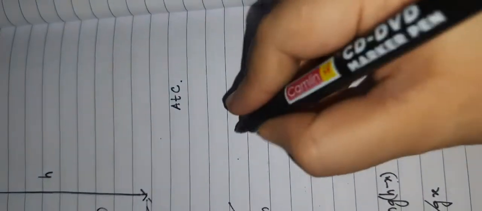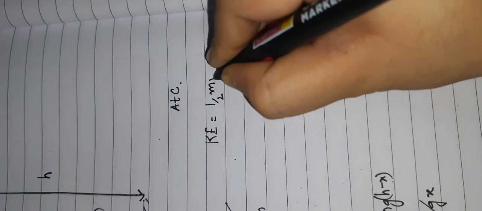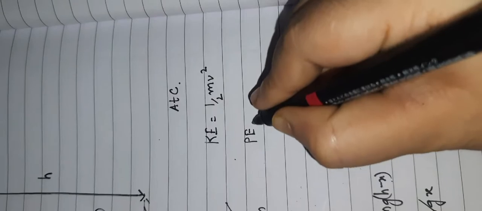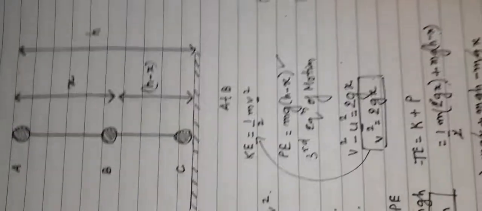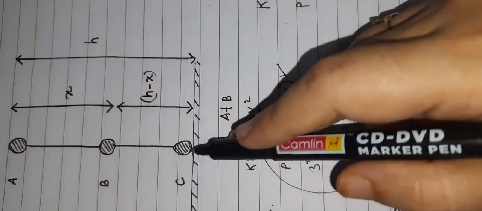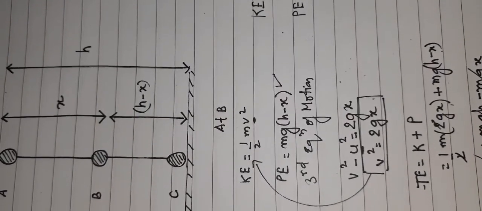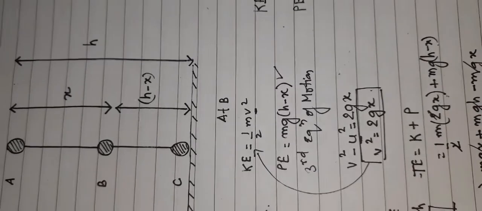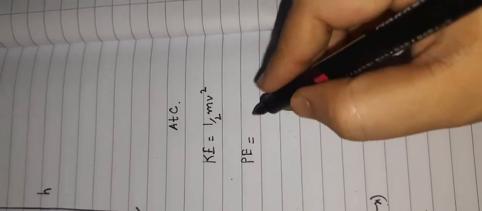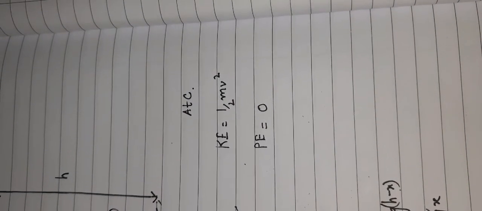So if I talk about point C, the kinetic energy at point C, the formula will remain the same, half mv square. We will talk about half mv square later. First we will talk about the potential energy at this point. Now at point C, if you can see, the ball is just touching the ground. So what is the height of the ball at point C with respect to the ground? There is no height, because the object is just at ground level. So in this case, the potential energy of the body will become 0, because the height is 0. So mgh will become 0.